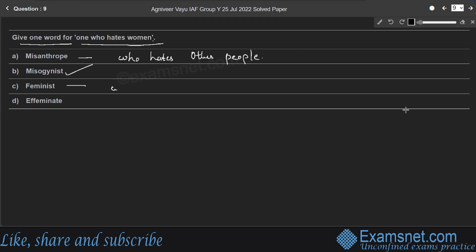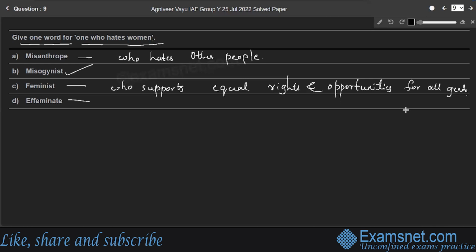Whereas effeminate means a man who exhibits feminine behavior.